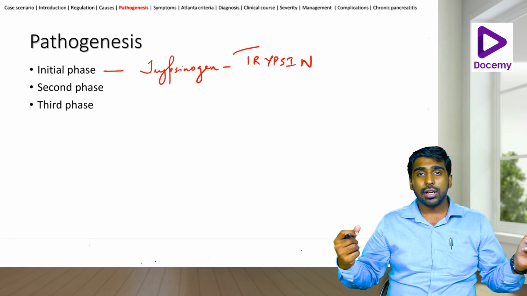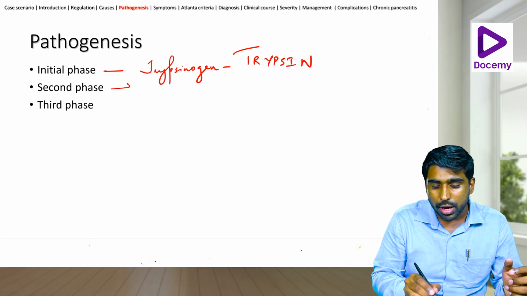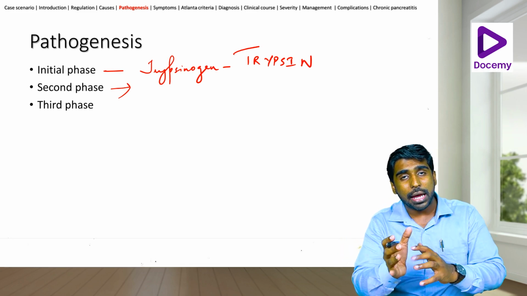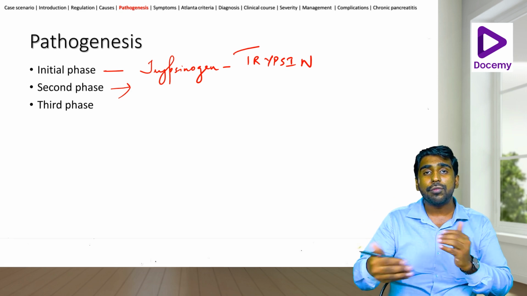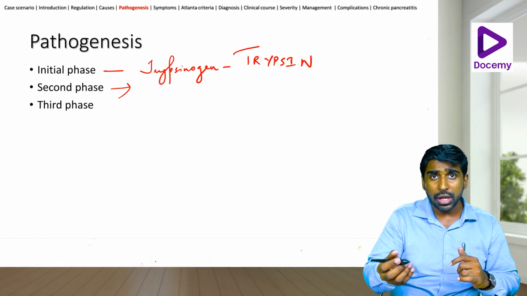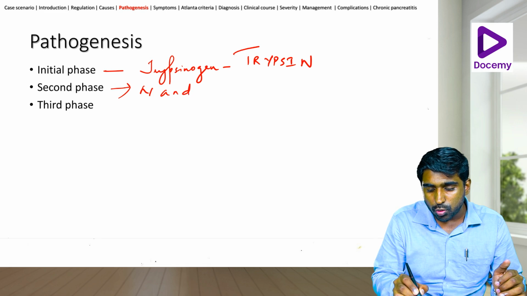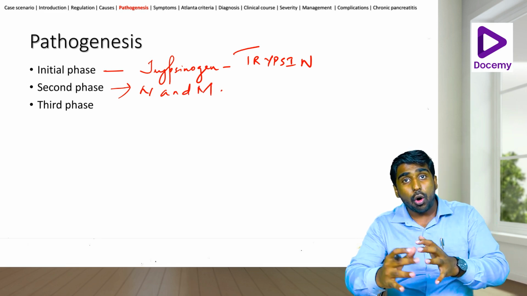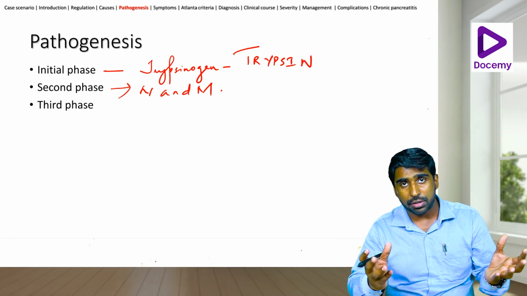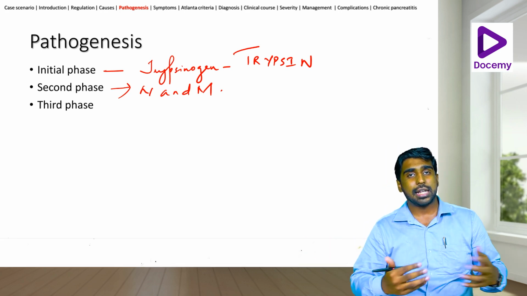The warriors come into play: the neutrophils and the macrophages go in and settle into the pancreas. They are trying to do something good for the pancreas, but ultimately it is bringing in a lot of problems. So cytokines will be elaborated, bradykinin will be elaborated. Once the neutrophils and macrophages come into play and all these cytokines are elaborated, trypsin has already played his role. He activates the other enzymes as well.